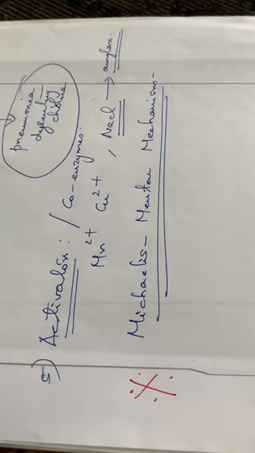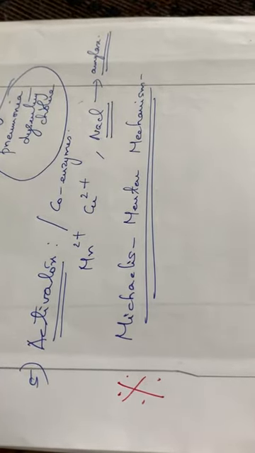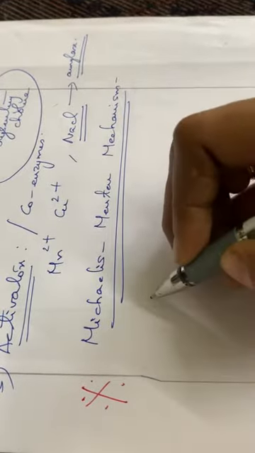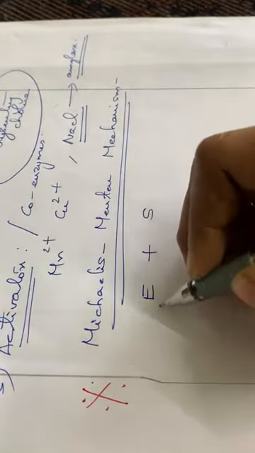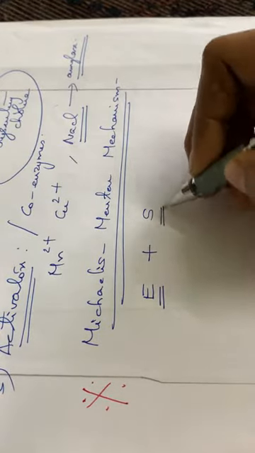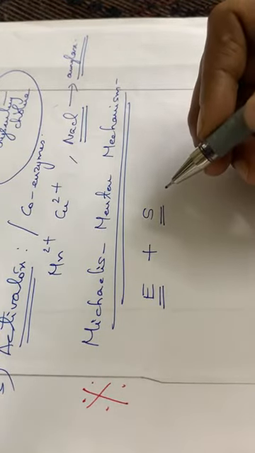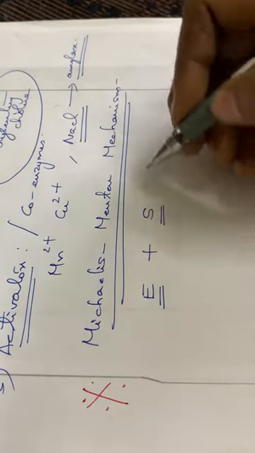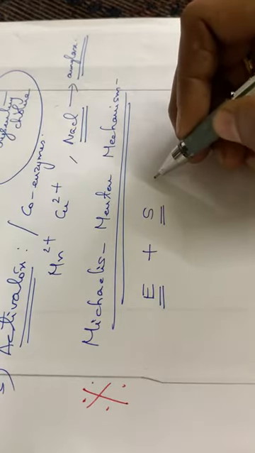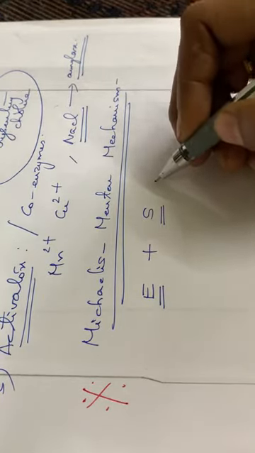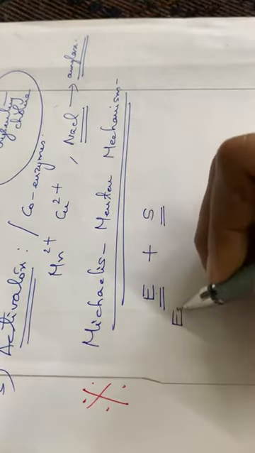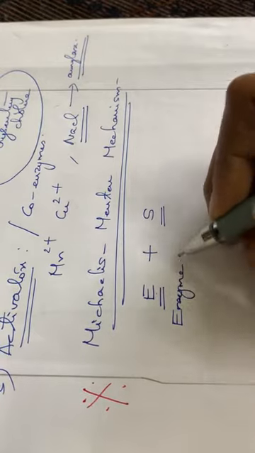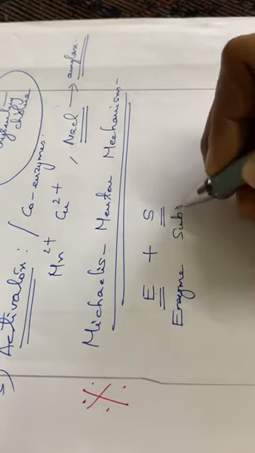Normally for an enzyme reaction, the enzyme reacts with a substrate molecule. We can denote the enzyme by the letter E, and the substrate molecule by S. When this enzyme and substrate react, an enzyme substrate complex is formed.